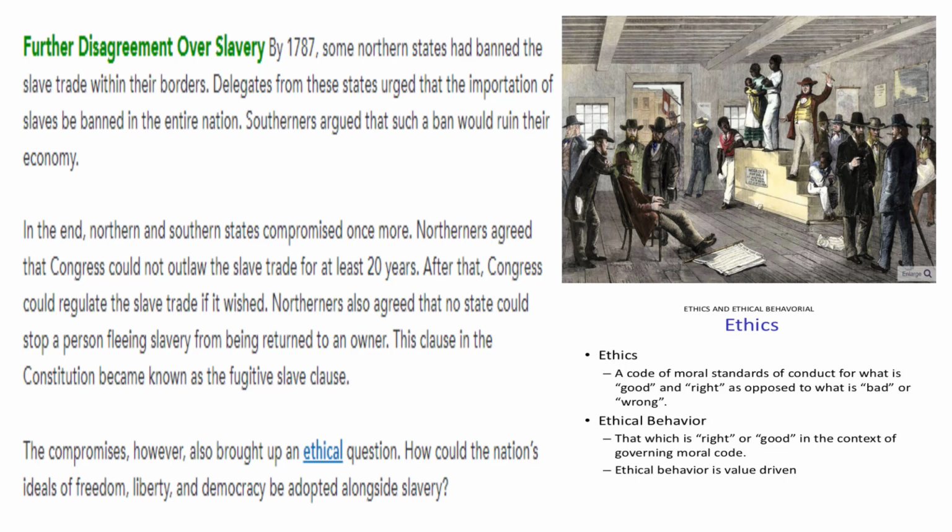The compromises, however, also brought up an ethical question. How could the nation's ideals of freedom, liberty, and democracy be adopted alongside slavery?